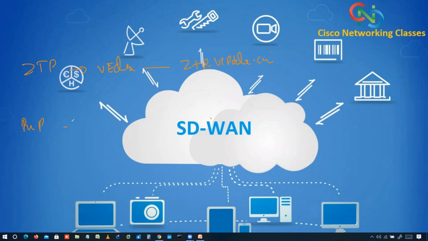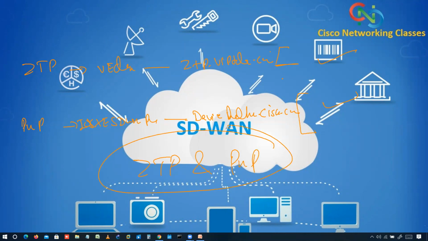If that is PNP, it means we have an iOS XE SD-WAN router, SD-WAN device. It will send to devicehelper.cisco.com, and the rest of the task will be the same in both cases. So this is all about ZTP and PNP.